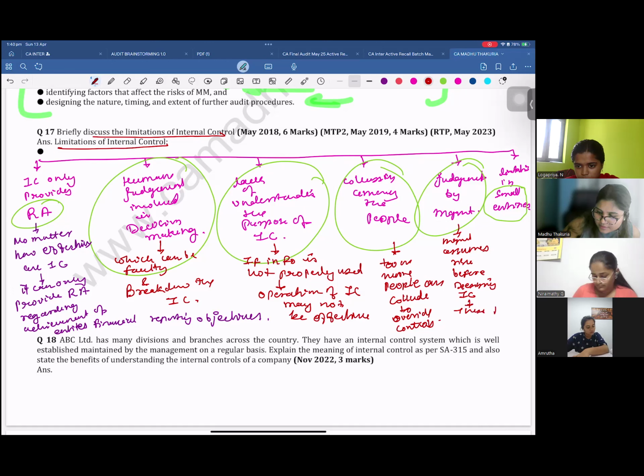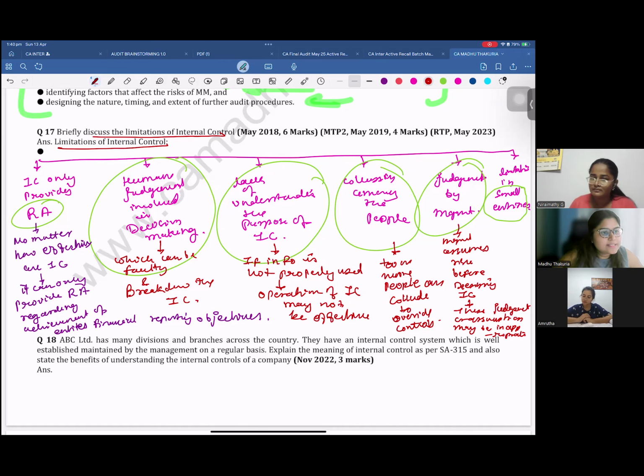These judgments or assumptions may be inappropriate. Management assumes the risk before designing internal control, and therefore these judgments may go wrong. It can be inappropriate, because of which the internal controls can be affected.